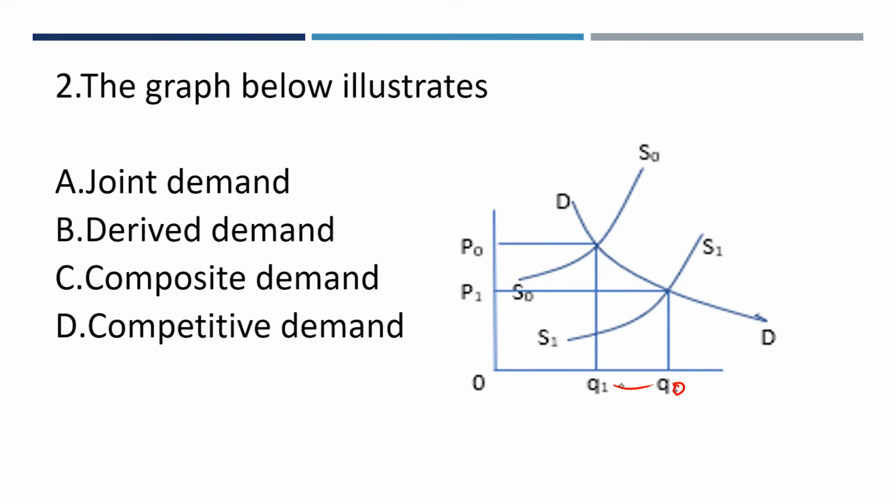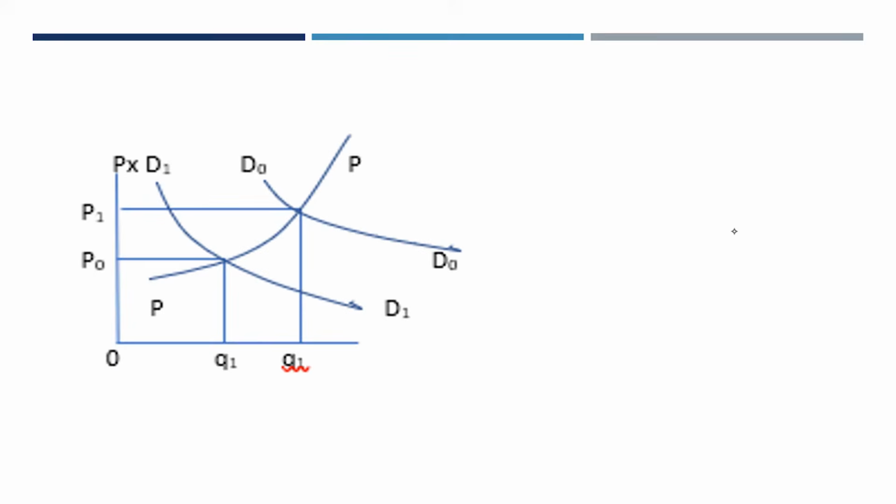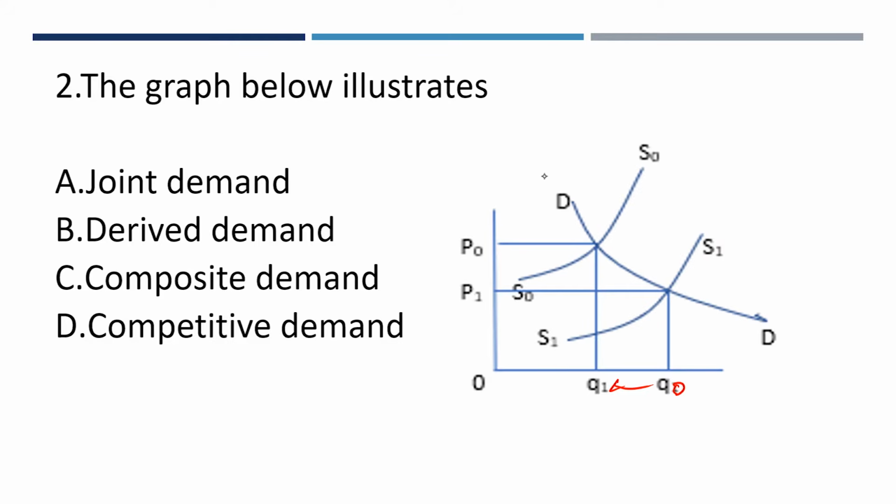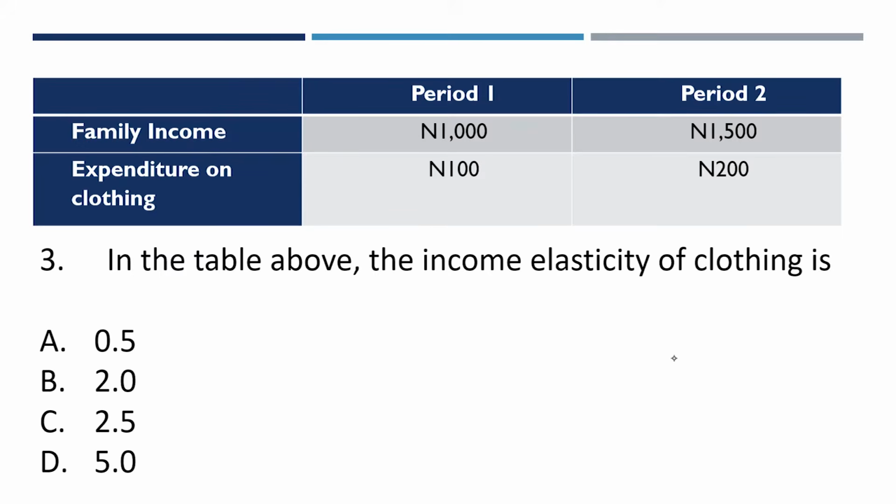If there is a shift in the demand curve, the graph below illustrates, and then you have this particular second one, which is talking about a decrease in demand. These two curves are altering each other, and you can only find this in a competitive demand.